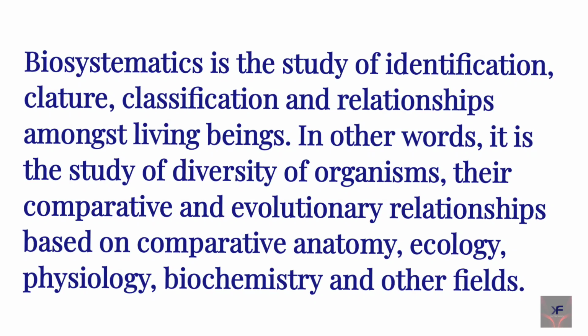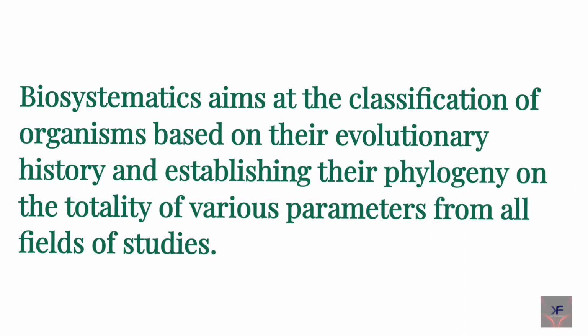In other words, it is the study of diversity of organisms, their comparative and evolutionary relationships based on comparative anatomy, ecology, physiology, biochemistry and other fields. So, biosystematics aims at the classification of organisms based on their evolutionary history and establishing their phylogeny on the totality of various parameters from all fields of studies.